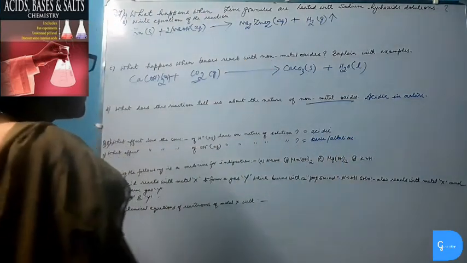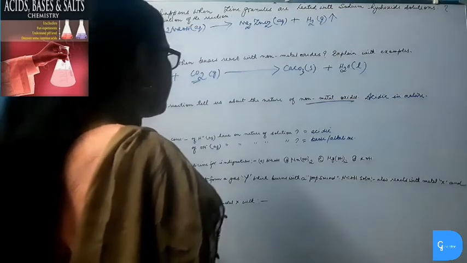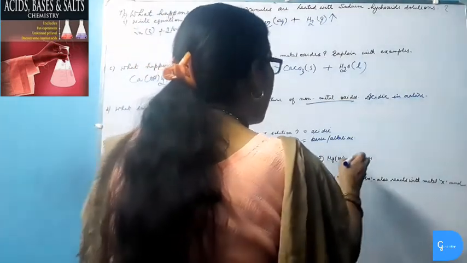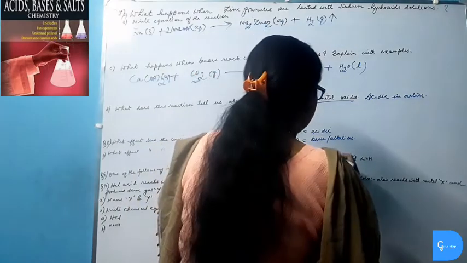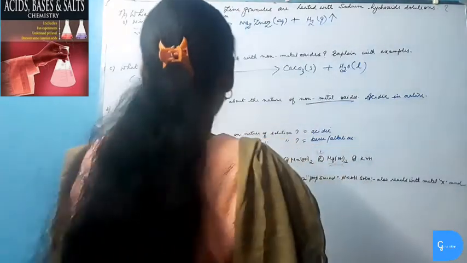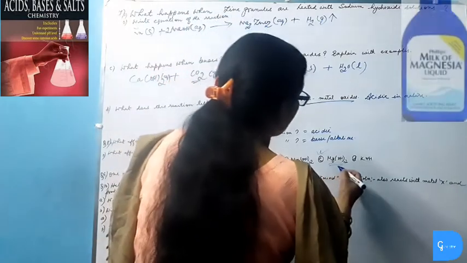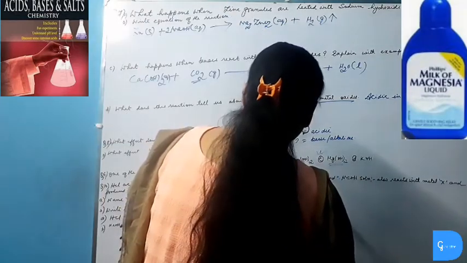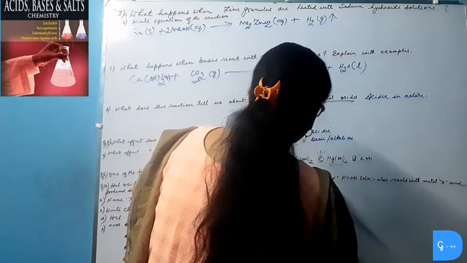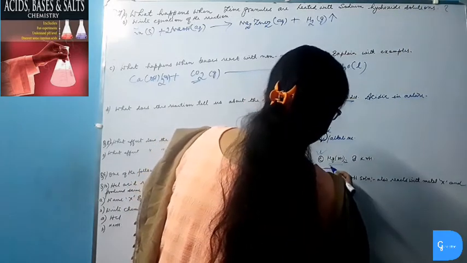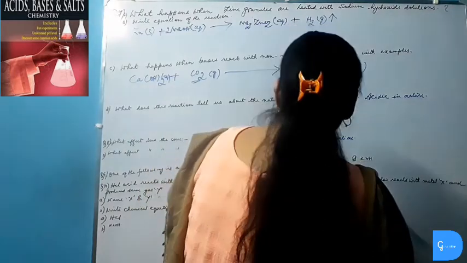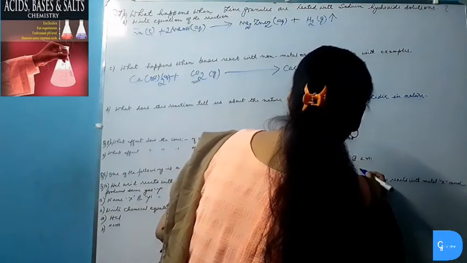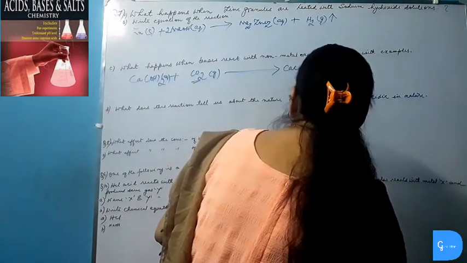One of the following is a medicine for indigestion: sodium hydroxide, manganese hydroxide, magnesium hydroxide, and potassium hydroxide. Magnesium hydroxide is used as medicine for indigestion. It is also known as milk of magnesia. When magnesium hydroxide reacts with excess hydrochloric acid produced in stomach, then it neutralizes the acid by producing salt, magnesium chloride, plus water.